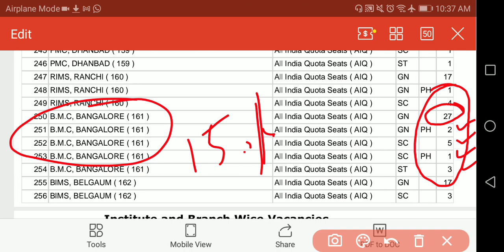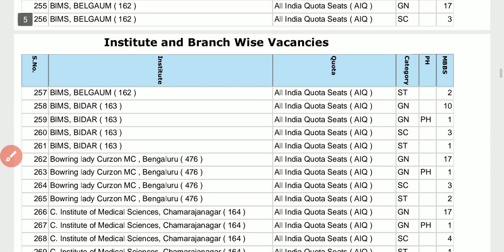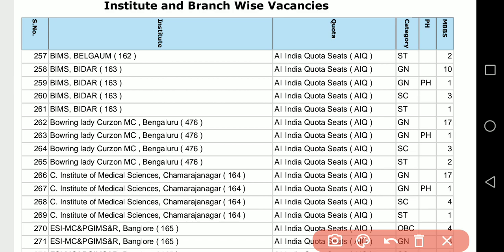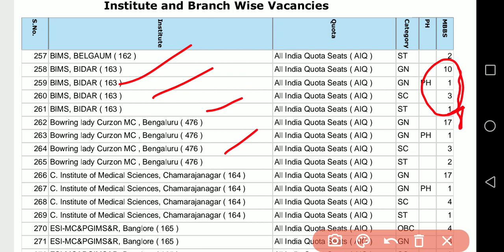15%, remember. Like this, if you want to see any of the colleges also, you can go for BIMS Bidar, right? See here, general merit 10 seats are there, 1 plus 3 plus 1, these are the seats for Bidar. Bowring and Lady Curzon Medical College Bangalore, you can see 17 plus 1 plus 3 plus 2 plus 7, 2. These are the colleges. These are the number of seats. Like this, we will see institution and branch wise vacancies in All India quota.